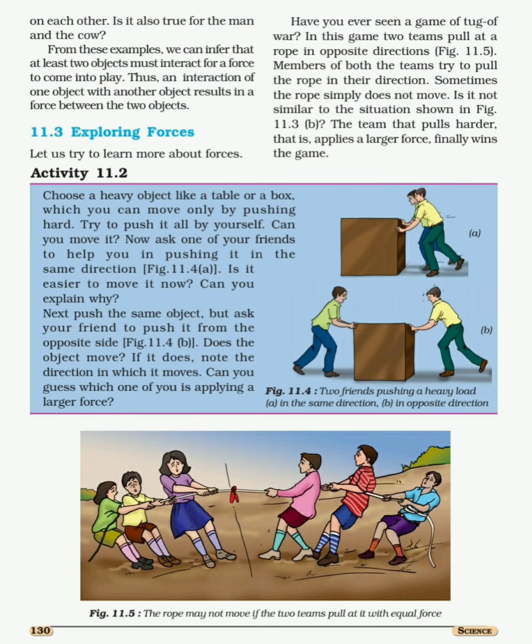We conclude that at least two objects must interact for a force to come into play. Thus, an interaction of one object with another object results in force between the two objects. Now the new topic that we have to discuss is exploring the forces.